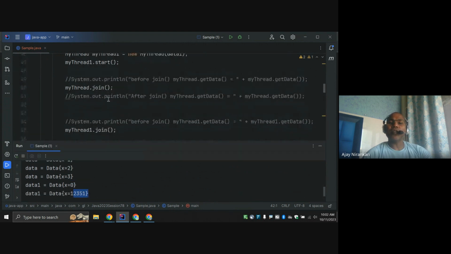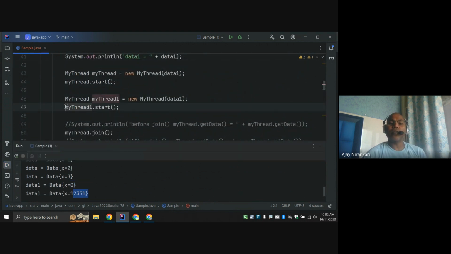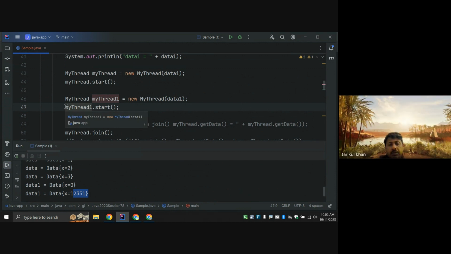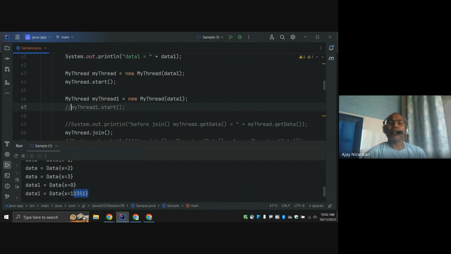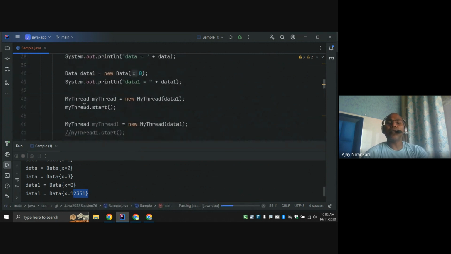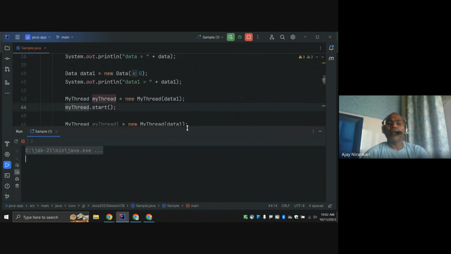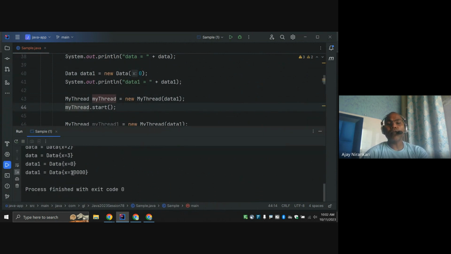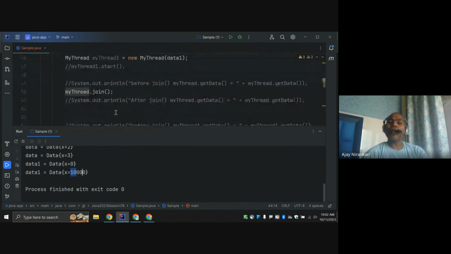Let's go to one thread first. I just start one thread, not starting the other one, and run. With one thread, I notice the value. What is the value? 10,000. And if I start two threads, then what would the value be?